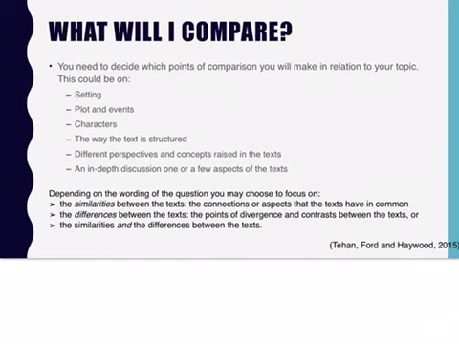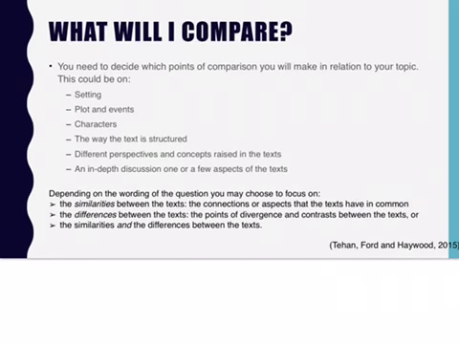So the first question you might be asking is, well, what do I write about? And so what will I actually compare? So you might have brainstormed a whole heap of different ideas that come down. So if you're not sure where to start, the things that you could write about are the setting, key plots or events that occur in the text, the characters, so key characters that you want to compare that show that family relationships can be quite difficult.